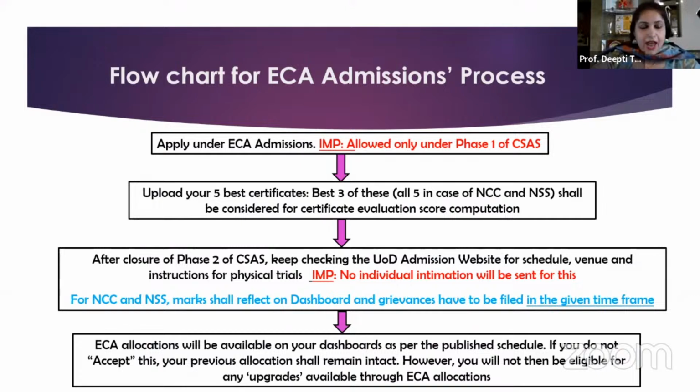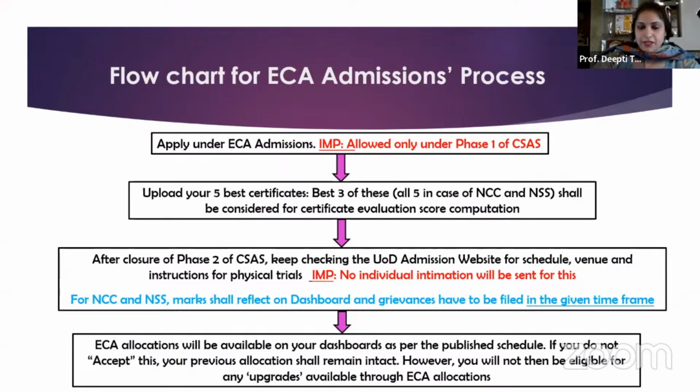Once you have paid the fee and you are done with the first phase of CSAS, in the second phase, you cannot go back, or even in the correction window, you will not be given an option to upload or apply through ECA or even through sports quota anymore. So it's very important for you to register for your ECA admissions right during the phase 1 of CSAS.